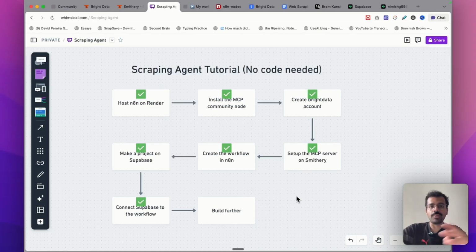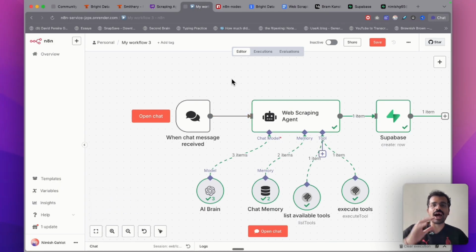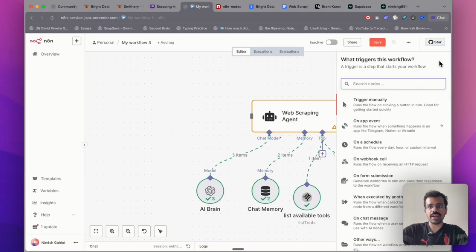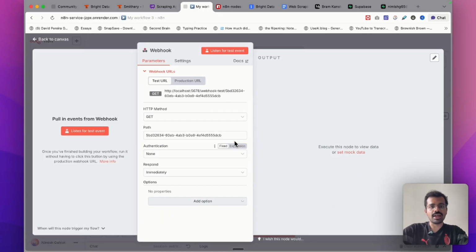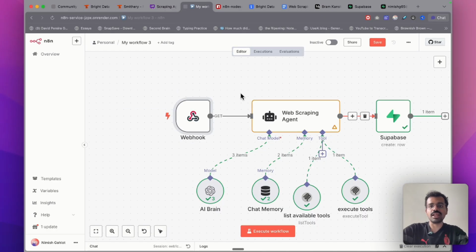From this point onward, you can build this further. How you can do that is replacing this node. Let's say you would want to add this within an app, what you can do is just delete this node from here and add a new node. Just click on adding a new node and you can select a new trigger. If I would want to use this within an app, I can select a webhook call and add this to my workflow. This entire workflow will run and the information would be saved within Supabase. I can show that information on a chat screen or on the user's dashboard within my product.